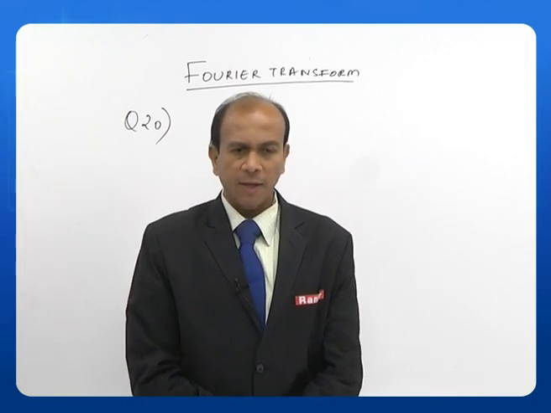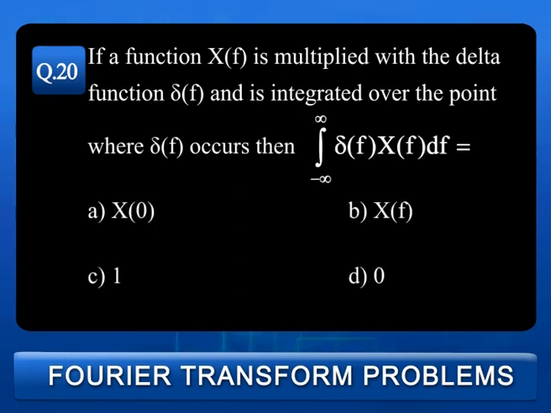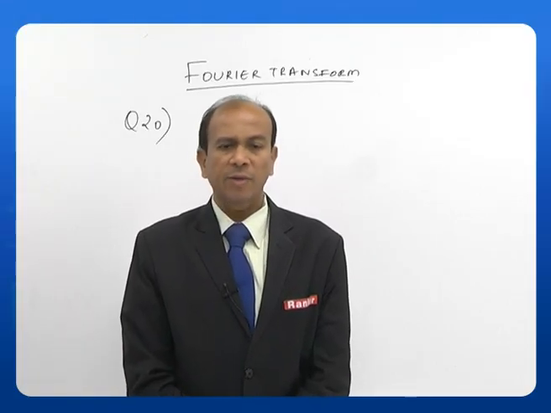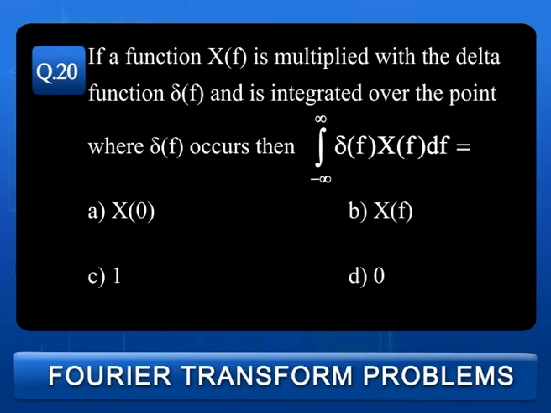Let us take a look at the next question, that is the 20th question. If a function X of f is multiplied with the delta function delta of f and is integrated over the point where delta f occurs, then integral minus infinity to plus infinity delta of f X of f df is equal to how much? A. X of 0, B. X of f, C. 1, D. 0. The answer is A, that is X of 0. The answer is A.